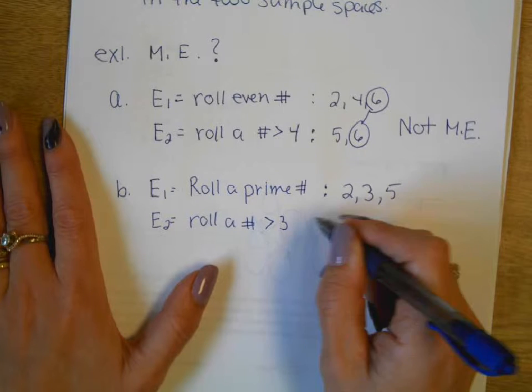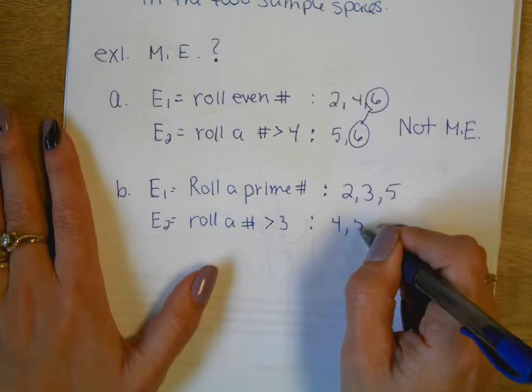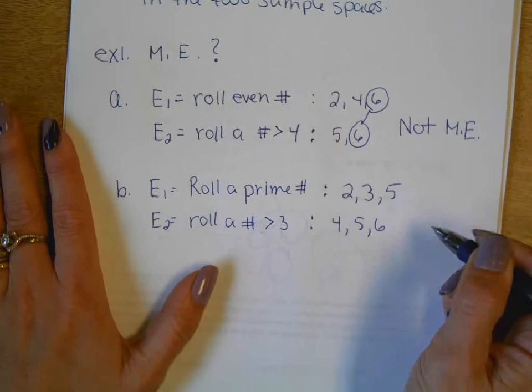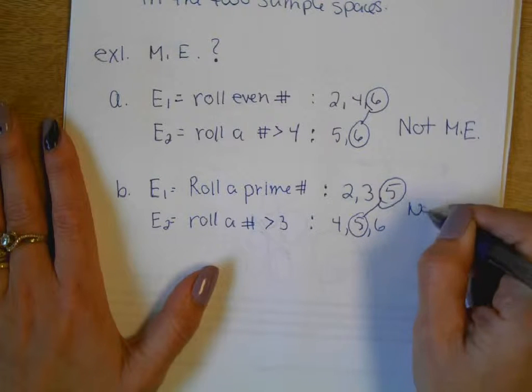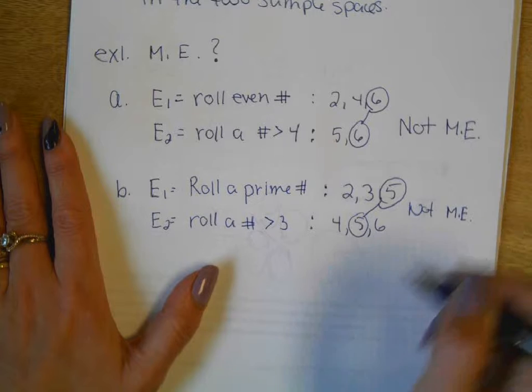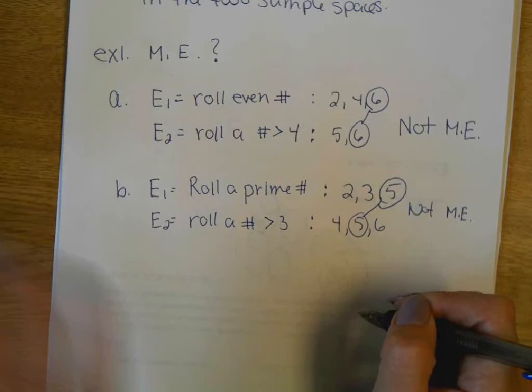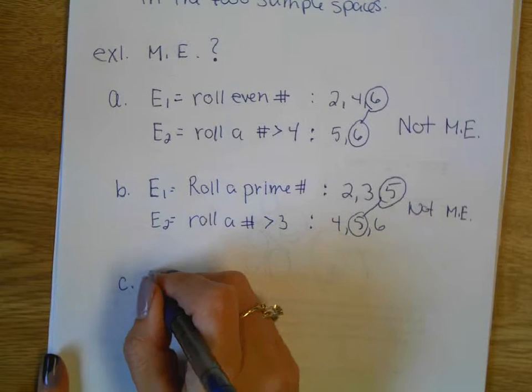What are the numbers greater than 3? 4, 5, and 6. So are we mutually exclusive? No. They share the 5. Are they not going to be mutually exclusive most of the time? No. I mean, they will be sometimes. So we better do one that is.